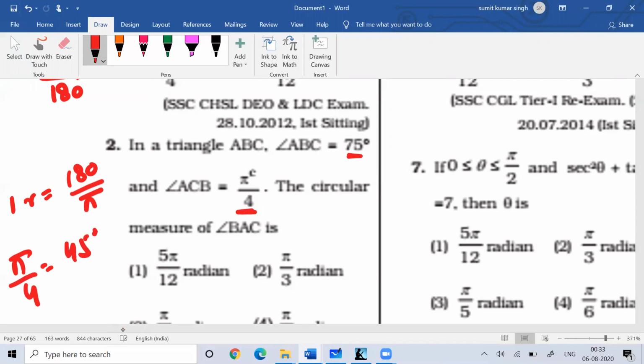One angle is 75 degree, another angle is 45 degree. The total sum of angles in a triangle is 180 degree. 75 plus 45 is 120 degrees, so the remaining angle would be 60 degree, and 60 degree is pi by 3.